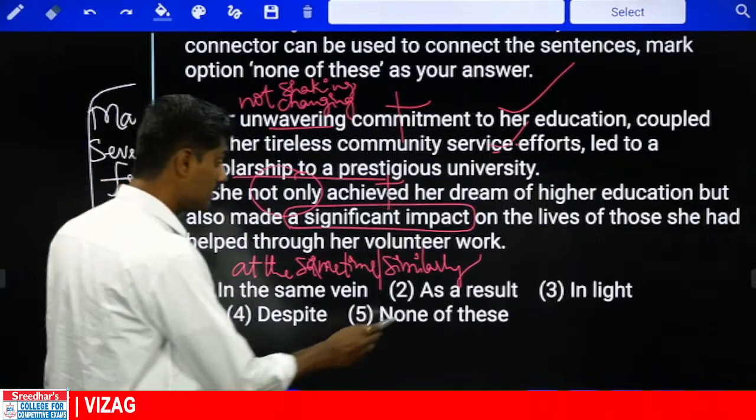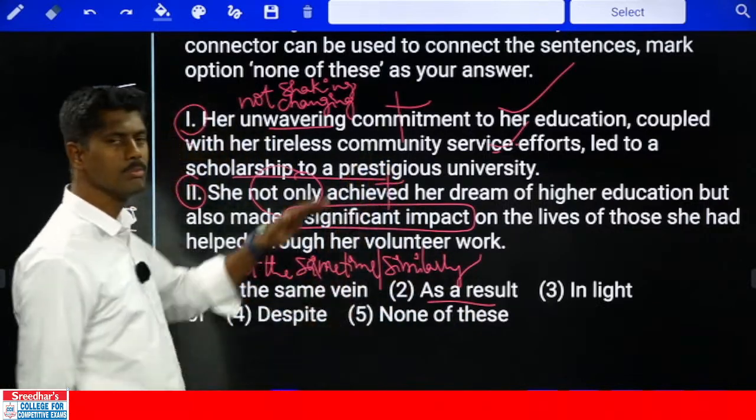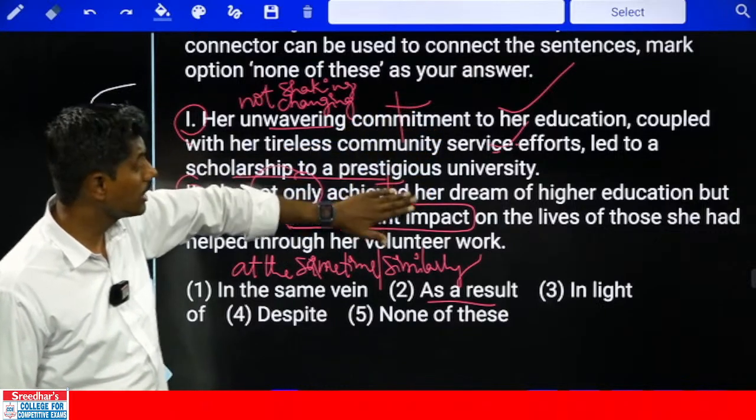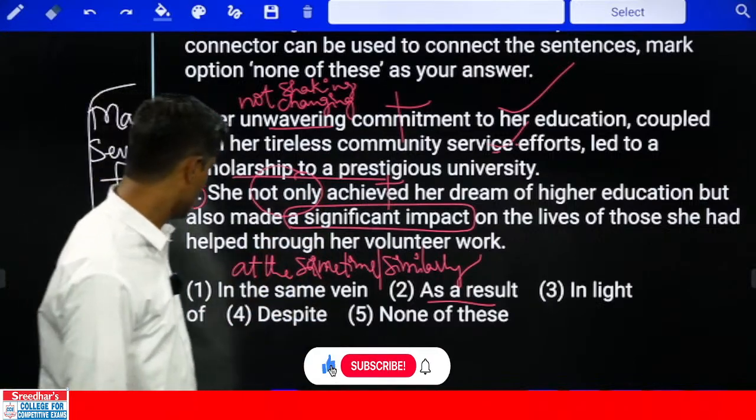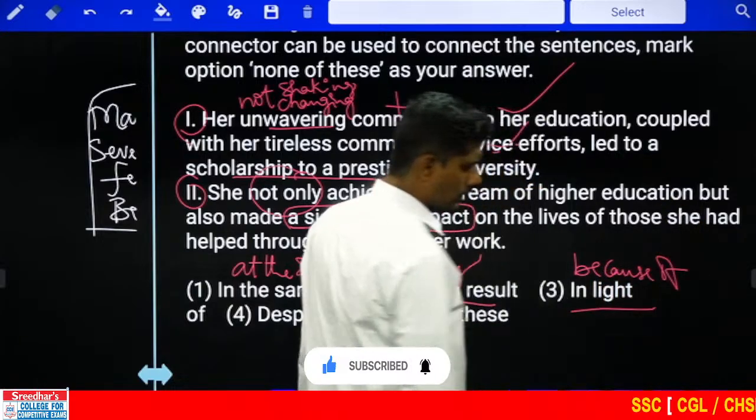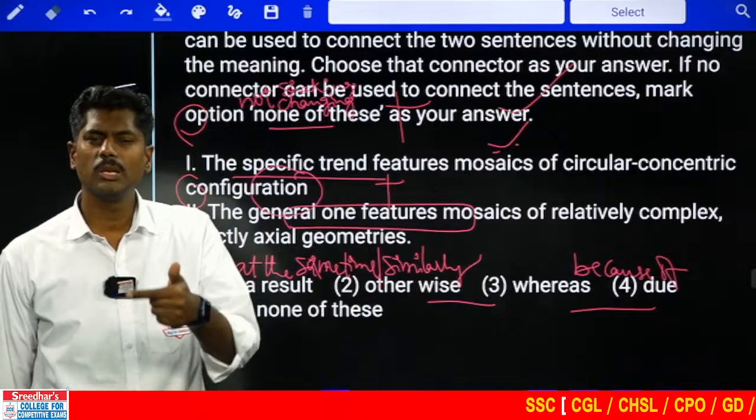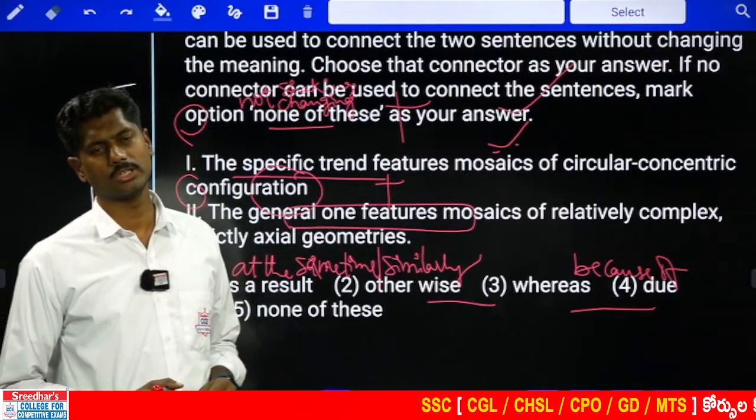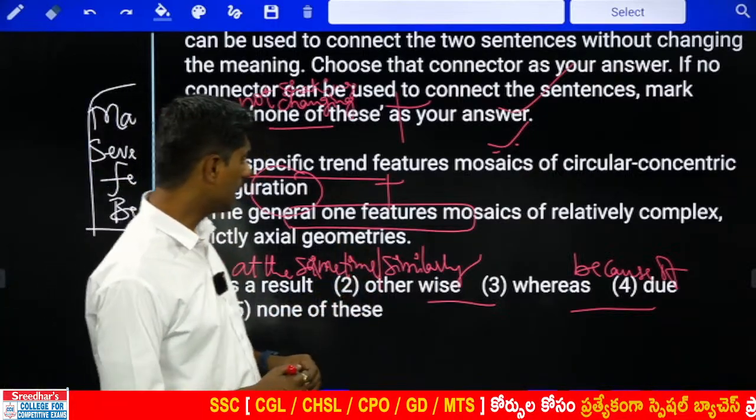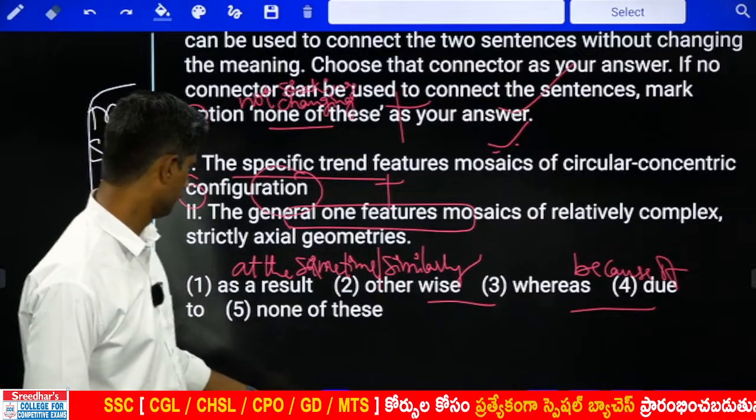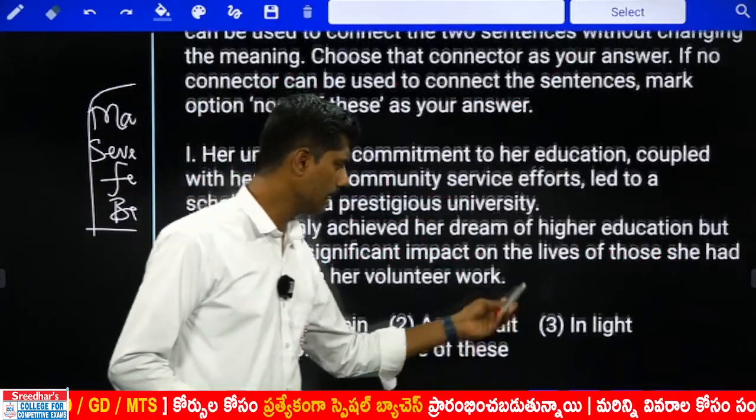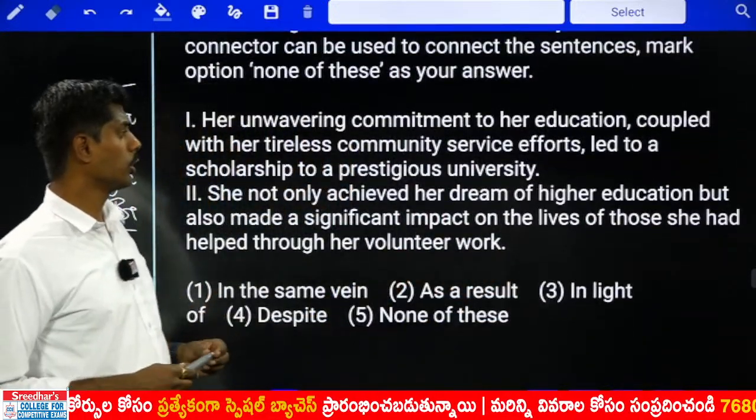Not sure. As a result, she had a good commitment towards her education. She was doing society service. As a result, because of this, she achieved her dream of higher education maybe. "In the light of" is nothing but "because of." In the light of the technical problem, we started this session late. It means because of the technical problem, we started this session late. So can I take "in the light of"? Oh my God. Yeah, this one. So can I take "in the light of her commitment to her education"?